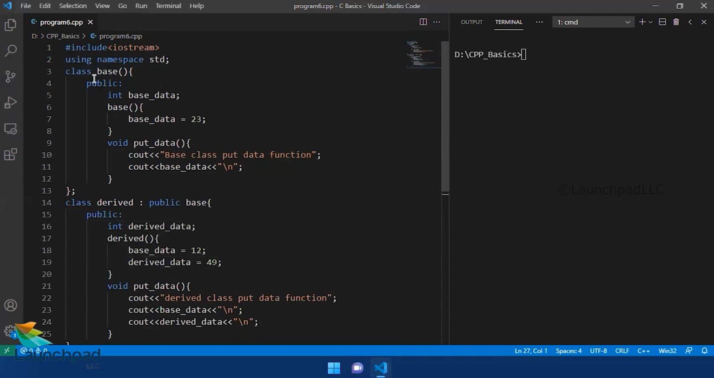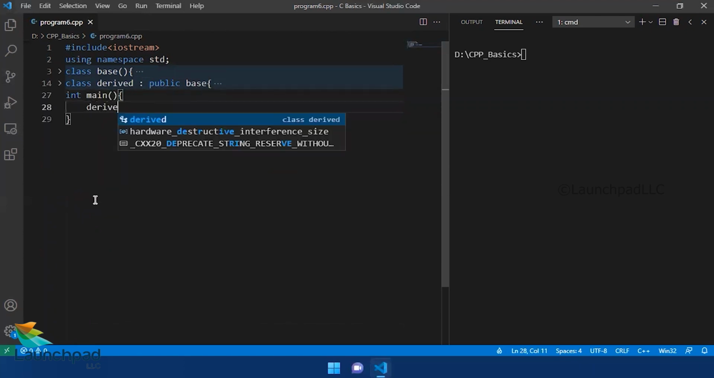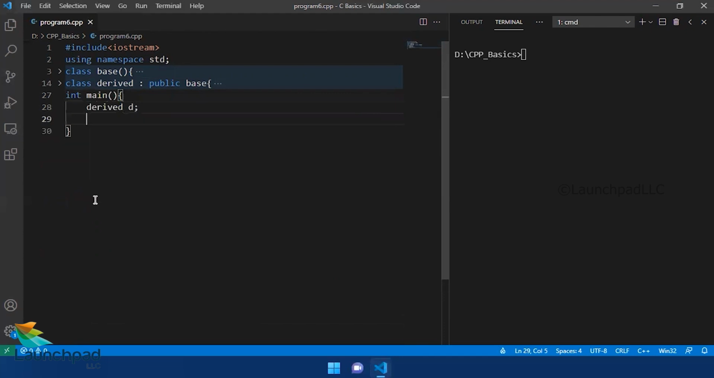So let's create our main function first. And in this, I'm creating main. And I create an object for the derived class, namely D. And I'm calling the function D.put_data and ending with the semicolon. And I'm ending the whole execution with the return 0 statement.